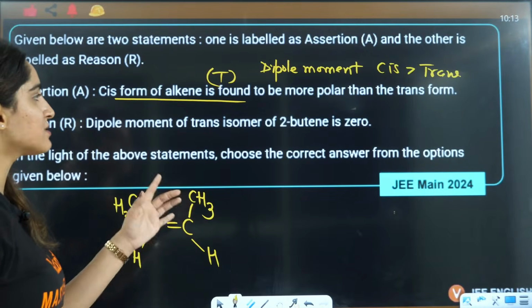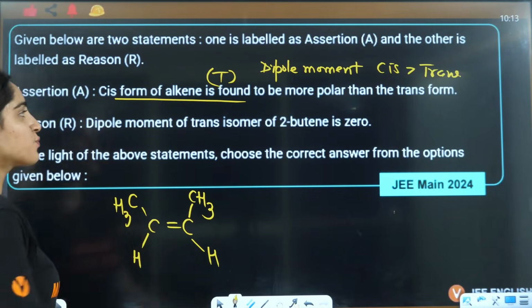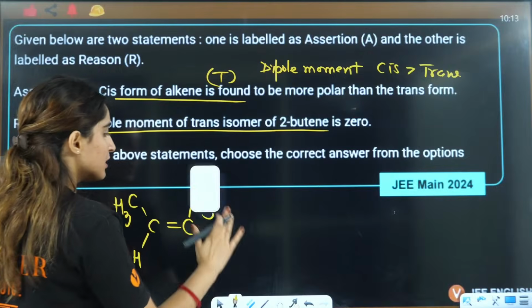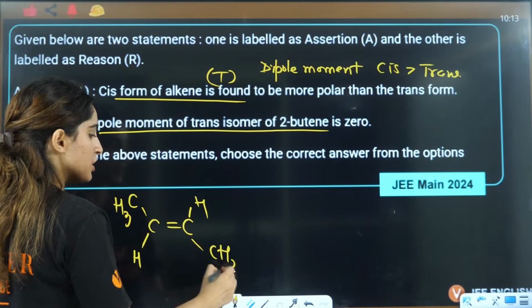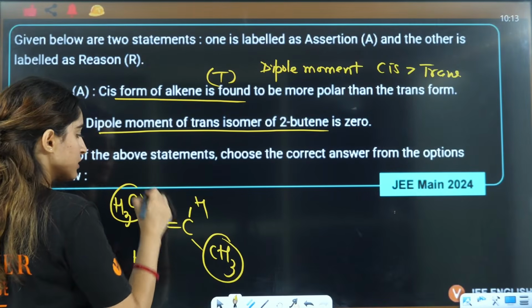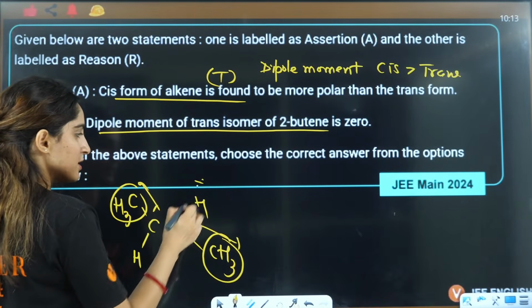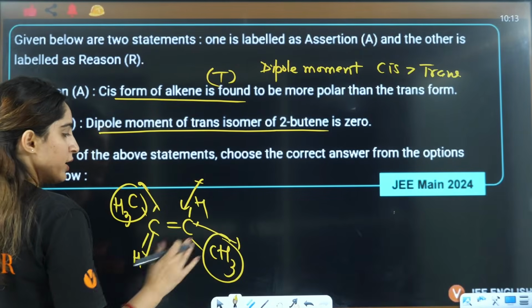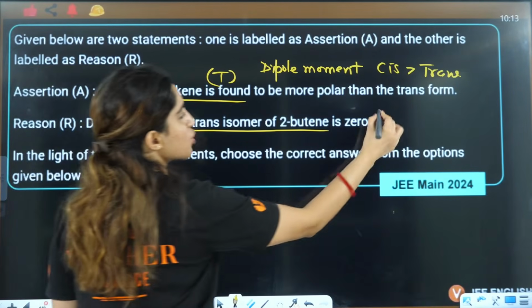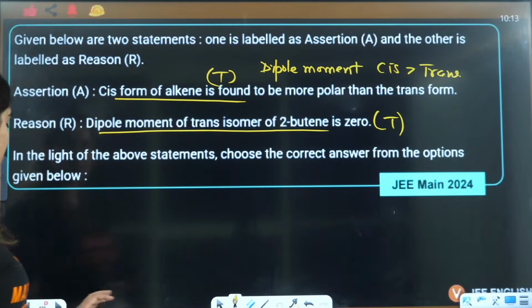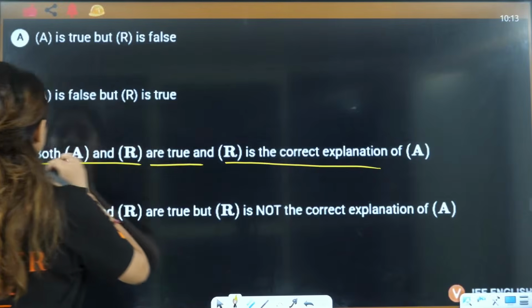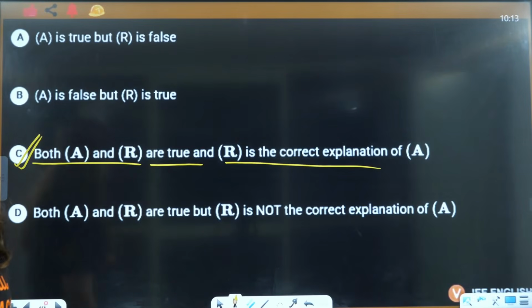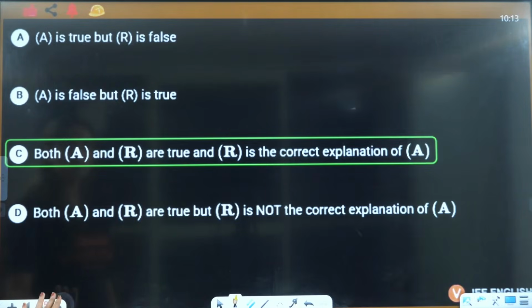Dipole moment of trans isomer is 0. Yes, why? It will be cancelled. If here you have CH3, here you have H, here you have CH3, so it will cancel each other, right? This will also cancel each other, so it will have 0 dipole moment. This is also true, right? So we can say both A and R are true and R is the correct explanation of A. So C is the correct answer here. Is that clear, everybody?